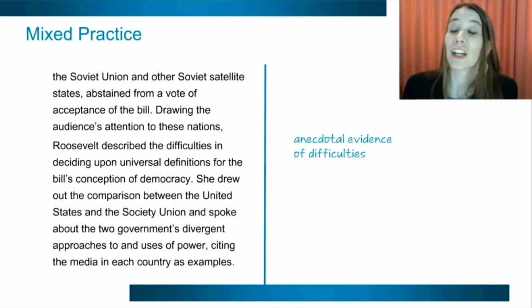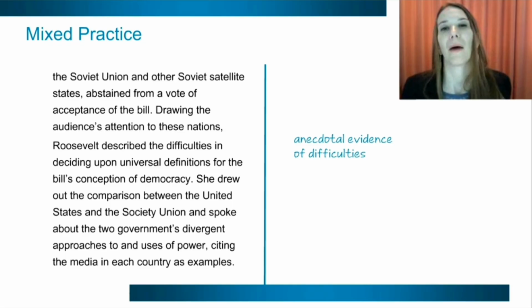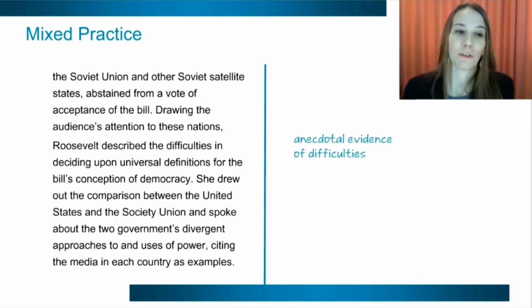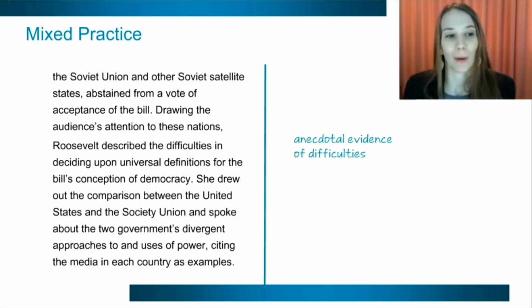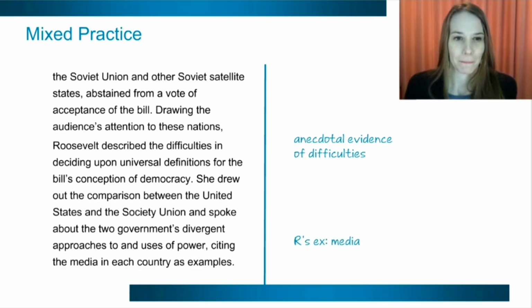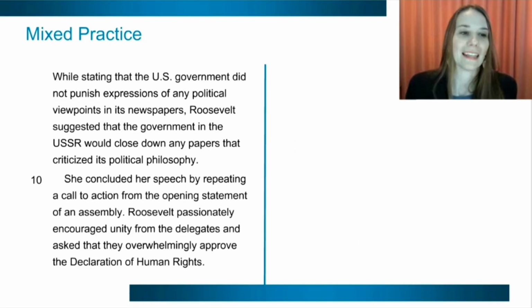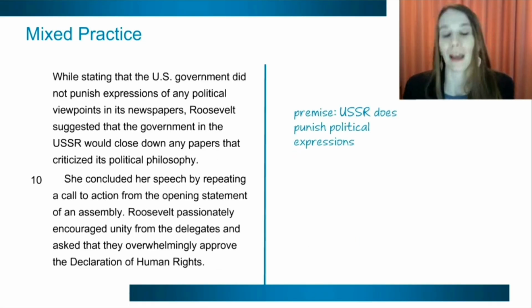So this is anecdotal evidence. This is kind of a story or an anecdote that is providing evidence for a particular component of the argument. In this case, this is showing some of those difficulties. So this is anecdotal evidence about the difficulties of getting this ratified. And now you have another specific example. Here's an example used about the media, drawing a specific example between the Soviet use of media and the American use of media. And here is, again, more of that.